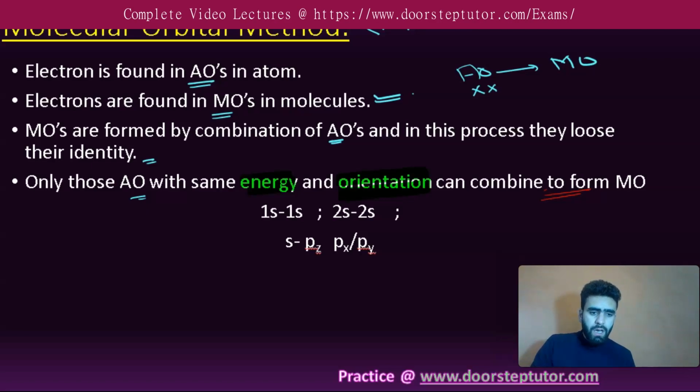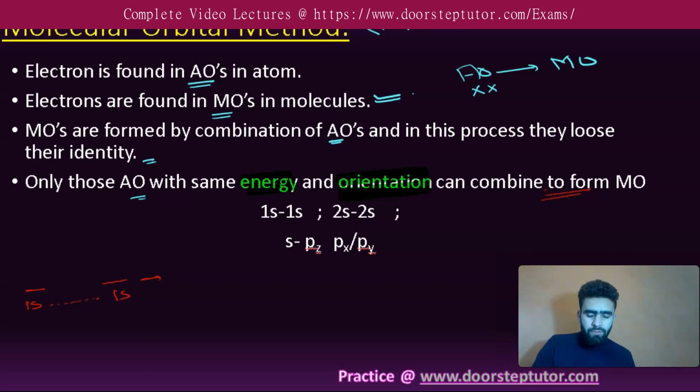Energy wise, the atomic orbitals should have the same energy, only then they combine. Suppose we have 1s and 1s, they have similar energy, so they can combine to form molecular orbitals.